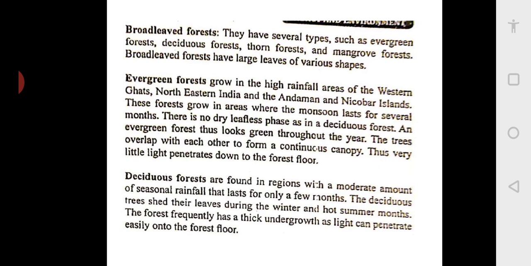In the deciduous forest, which we will discuss next, when the season changes the trees will shed all the leaves. They will become dry, and again they will grow. But evergreen means it is always green. An evergreen forest thus looks green throughout the year.